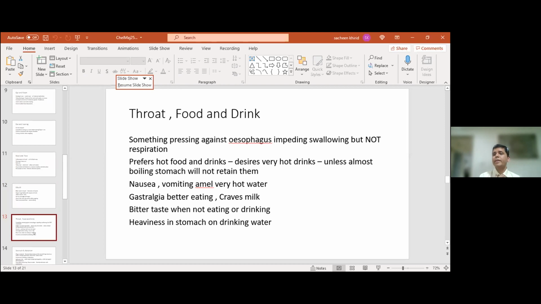And they often get this, or with globus, they get that sensation as if something is getting stuck in the food pipe, but they are able to breathe. So I think this is a very, very useful remedy for that. They prefer hot drinks and foods.